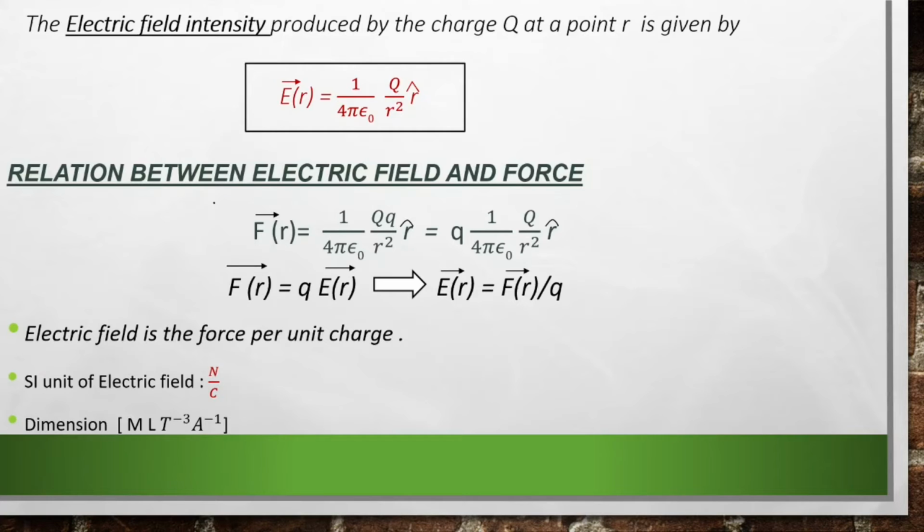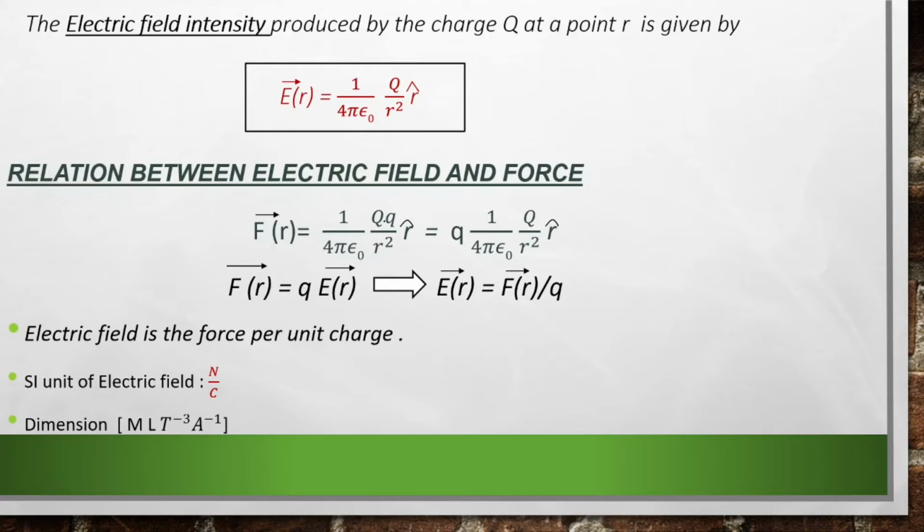Now let's look into the mathematical relation between electric field and force. I have already told you that the concept of electric field was brought in to explain the electrostatic force between two charges if they are kept at a distance of r, right? So according to Coulomb's law, F of r is equal to 1 by 4 pi epsilon 0 Q1 Q2 by R square. Our Q1 here is our capital Q, which is our source charge, and small q is our test charge. R cap gives the direction of the force.